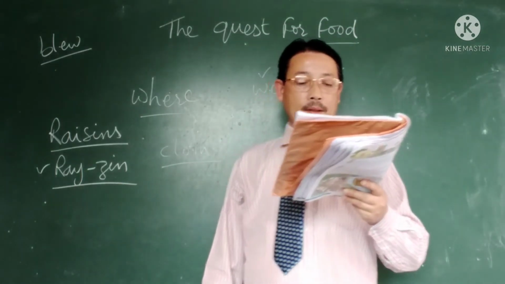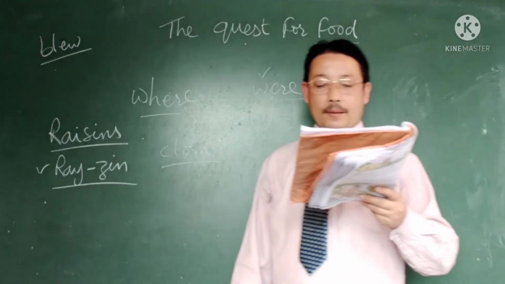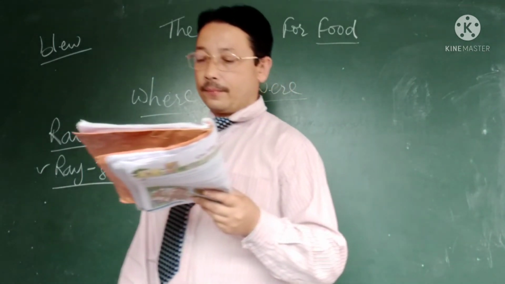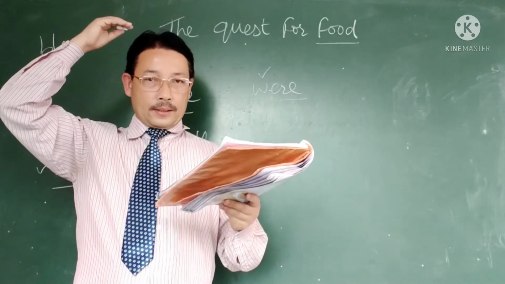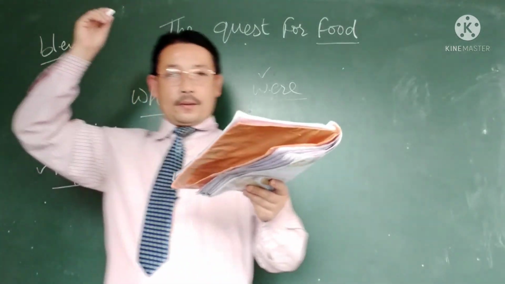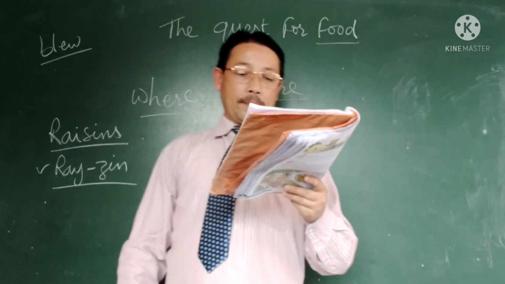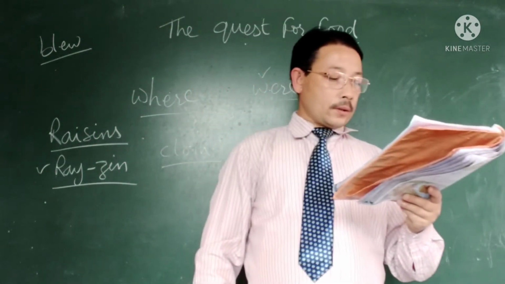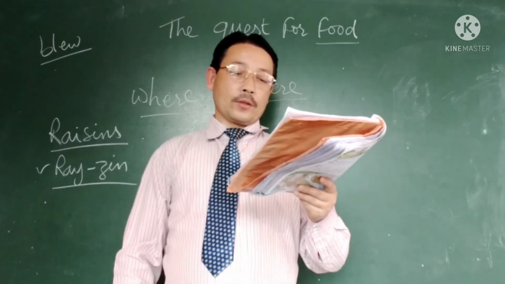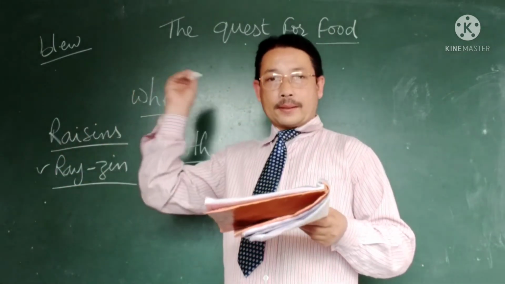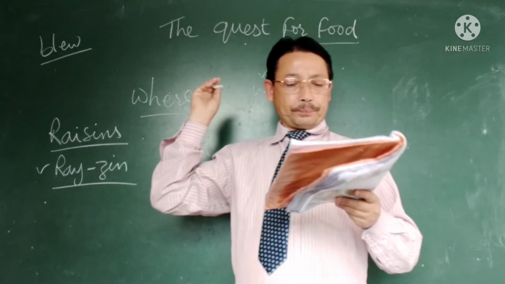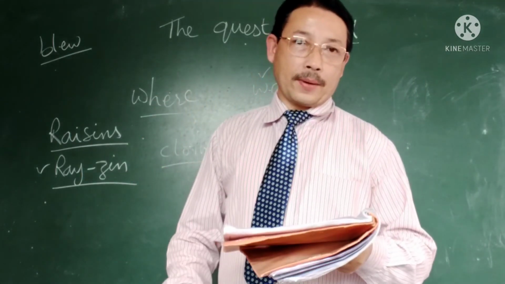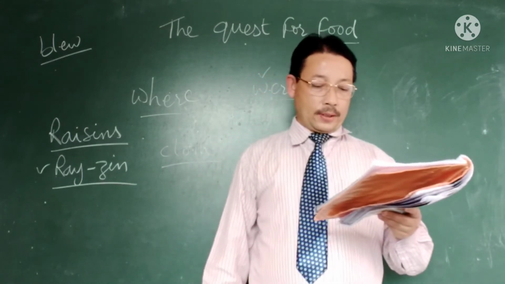I kept the raisins, lime, and meat at the back part of the cave. What did he do? He kept all the things like raisins, meat, lime, all at the back side of the cave. This was the coolest area and the best place to store supplies. Why did he keep them at the back side? Because that was the coolest place, and the best place to store supplies. A nice place to keep the things.